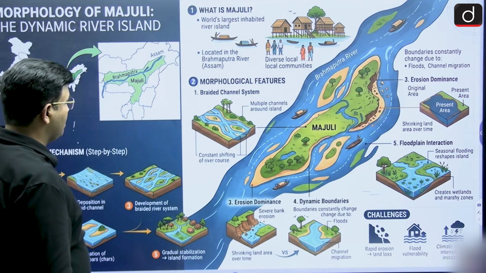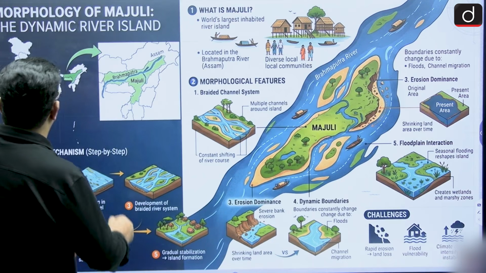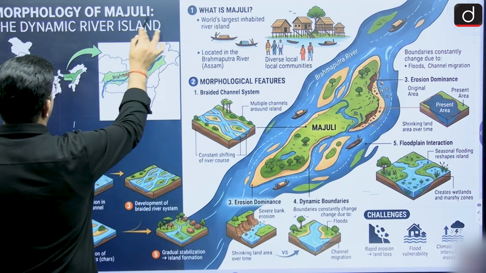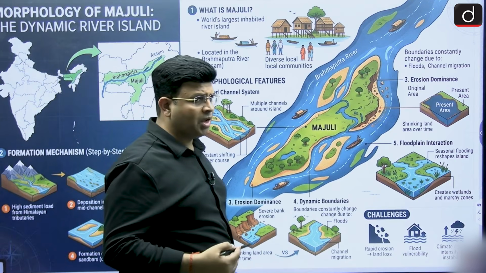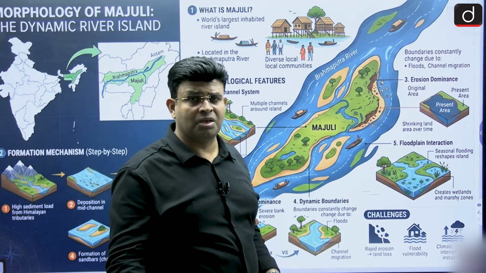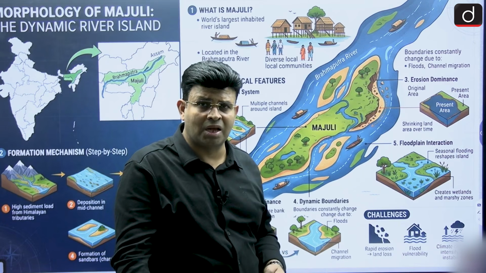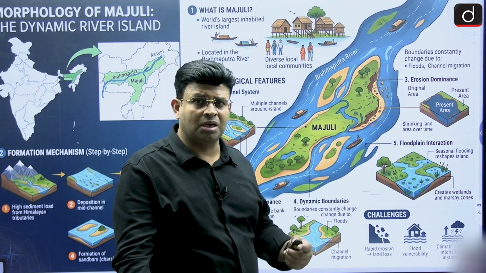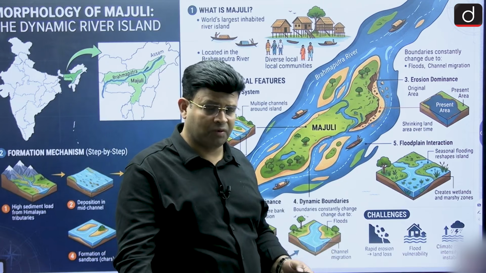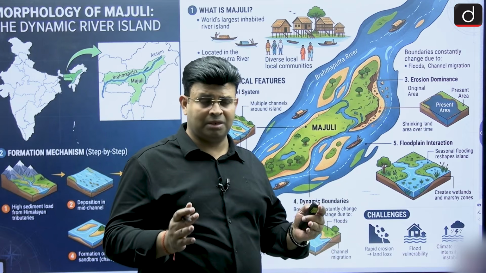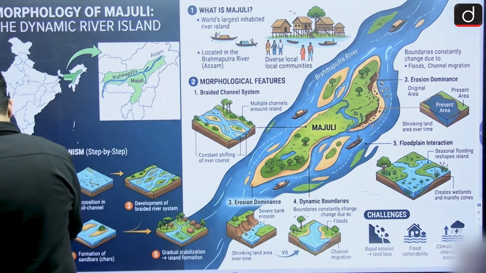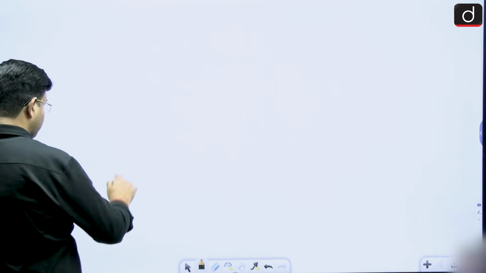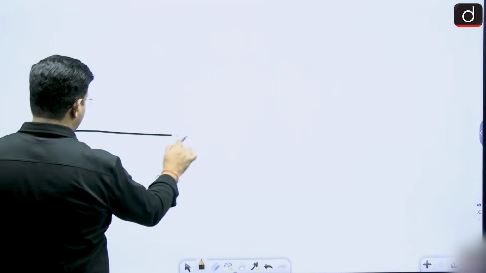Is it okay? Now we have to see the morphology of the Brahmaputra, and you know Majuli is the world's largest river island. It is made within the Brahmaputra river. It is like an island in the Brahmaputra river, and it is very famous. This is in a river bed.